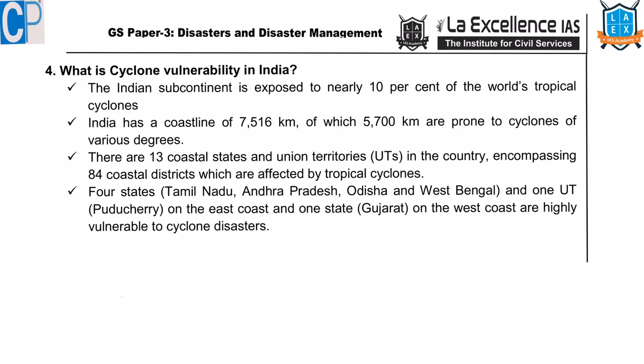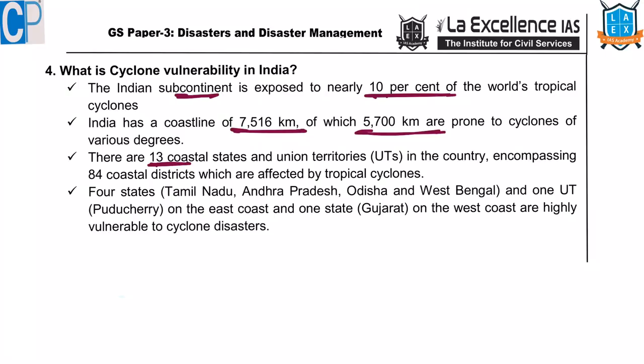The next question is, is India vulnerable to cyclones? Yes. Indian subcontinent is exposed to nearly 10% of all tropical cyclones in the world. We have the longest coastline, 7,000 kilometers, of which 5,700 kilometers length is prone to cyclones of various degrees.